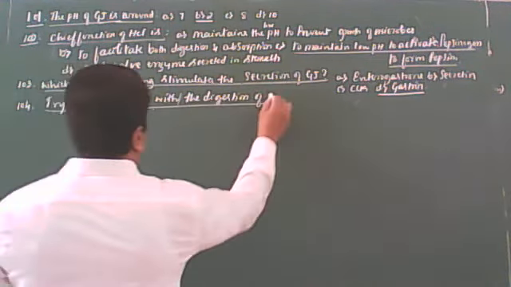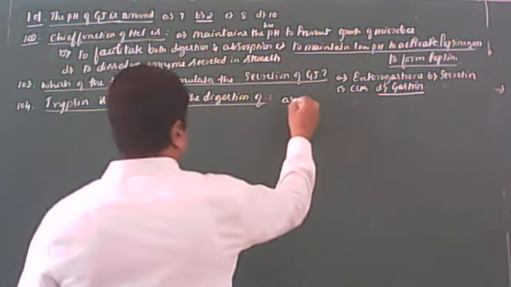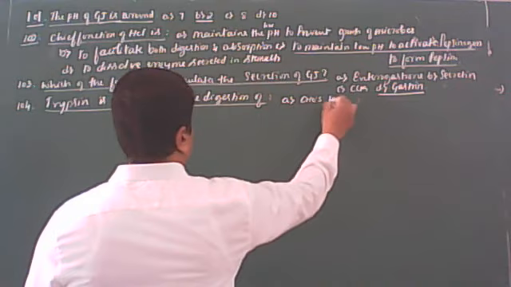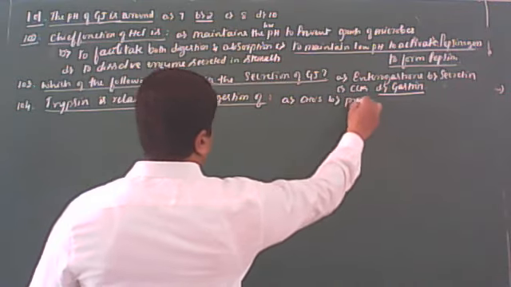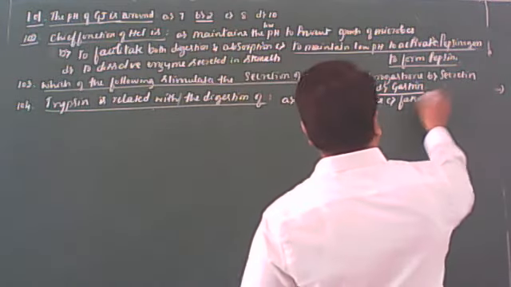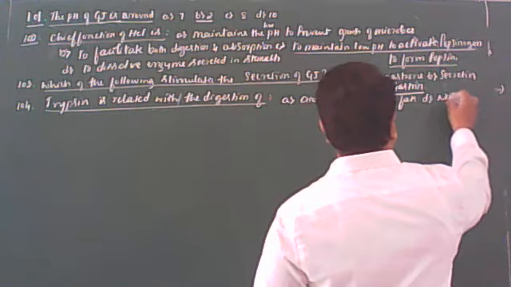This is the question. Here the options are, students: one is carbohydrates, second one is proteins, third one is fats, last option is none of these.